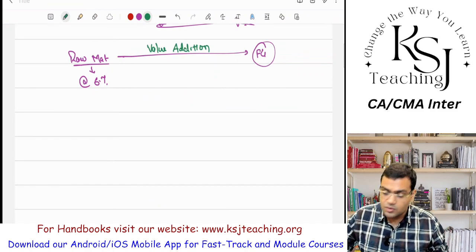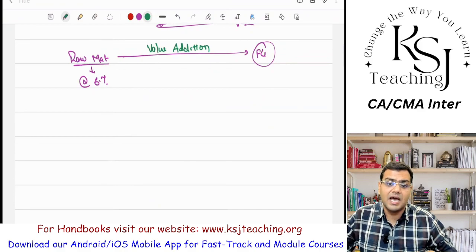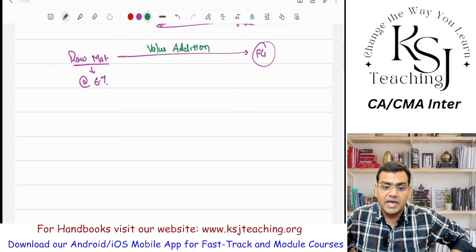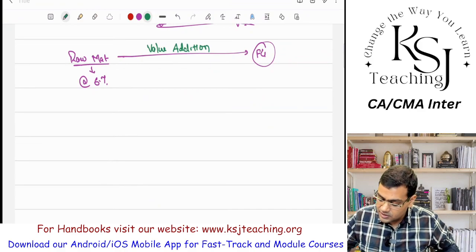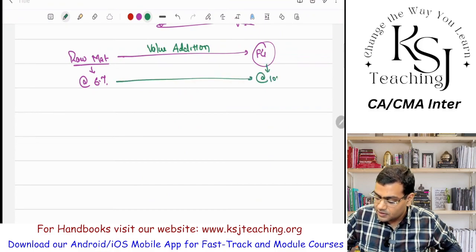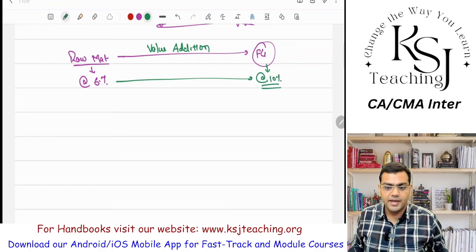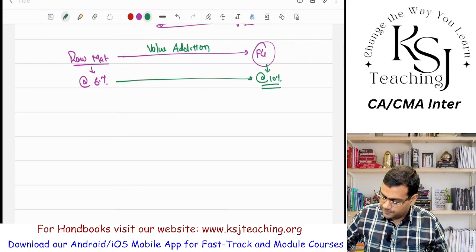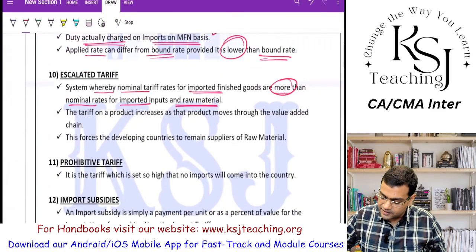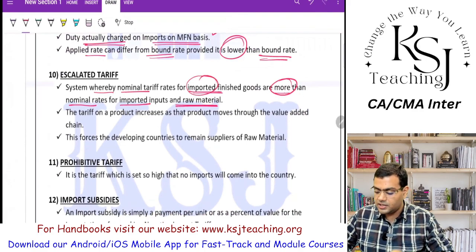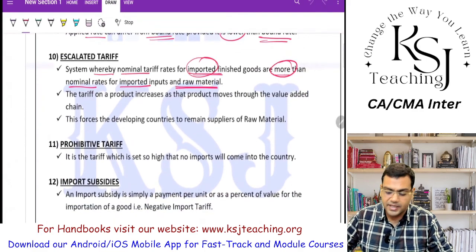So as you add value to the raw material, this rate will keep on increasing. At FG, it will become 10%, right? It will keep increasing, sir. Clear? That is the escalated tariff: nominal tariff rates for imported finished goods are more than for imported inputs and raw material.